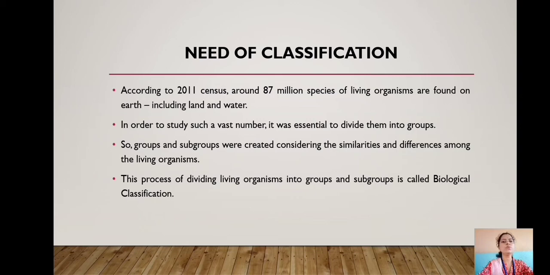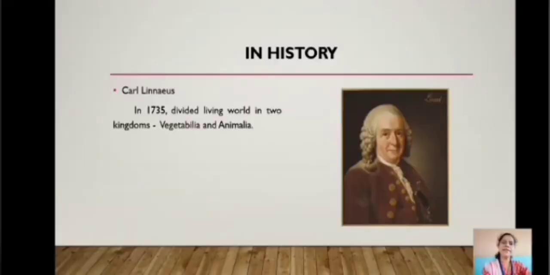So, groups and subgroups were created considering the similarities and differences among the living organisms. This process of dividing living organisms into groups and subgroups is called biological classification. Let's study about the scientists and their classification.